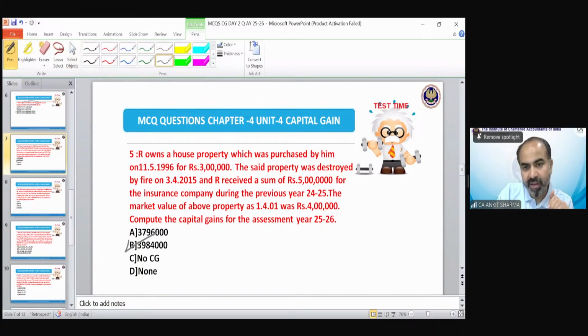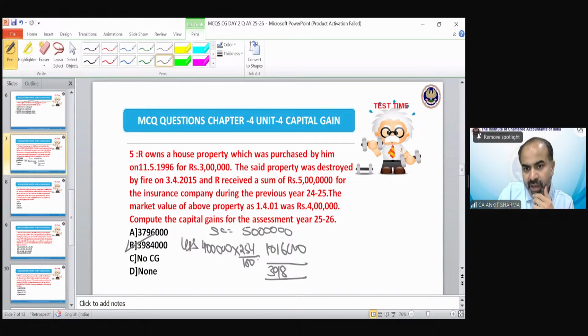How we arrived at it: sale consideration would be 50 lakh in this case. Less, if we calculate index cost of acquisition, that would be 4 lakh into 254 upon 100. So that would be 1016000. Balance would be 3984000. So you can see this is a case of destruction of asset. So in that case, transfer year would be that year in which destruction takes place. So that's why it's 254.